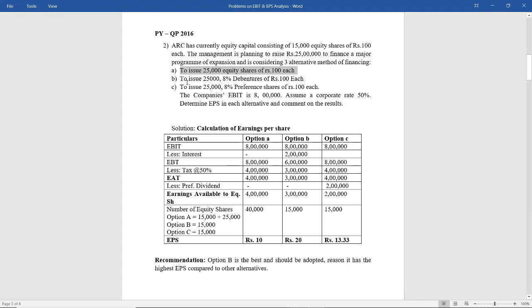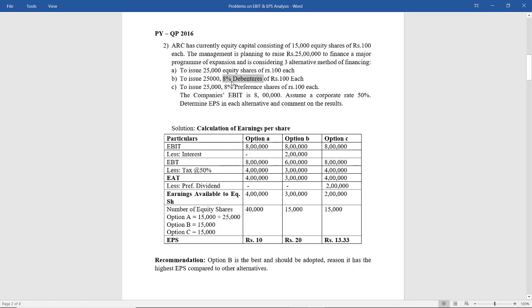Option B, to issue 25,000 8% debentures of 100 each. So yes, there is interest to be given to the debenture holders. Now how will you calculate interest? It is very simple. You always calculate interest on the face value. And when I say 8% debentures, it means the rate of interest is 8%.